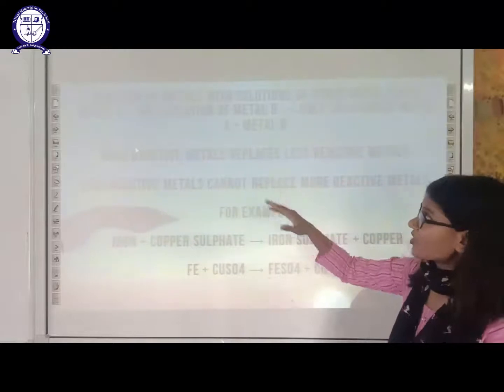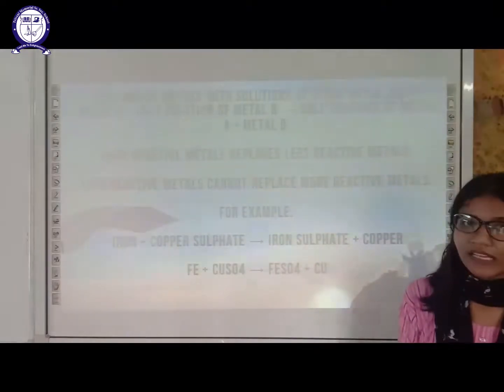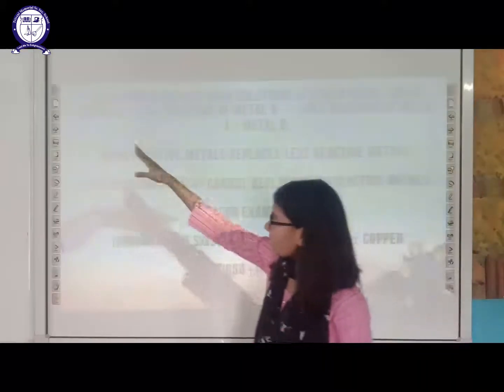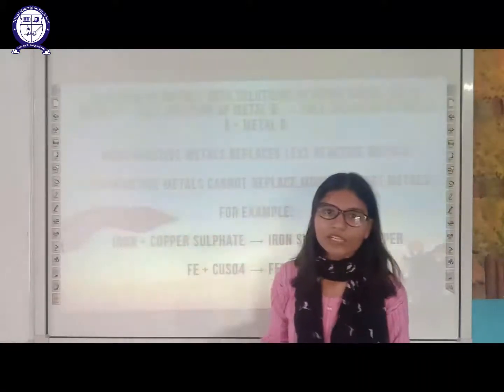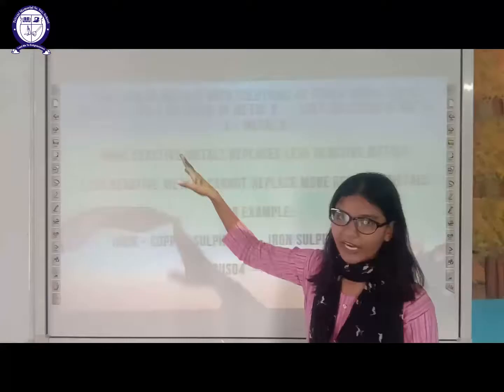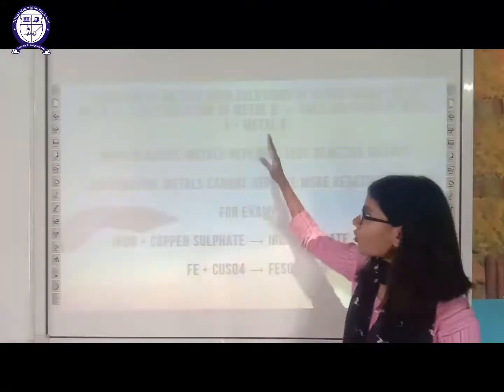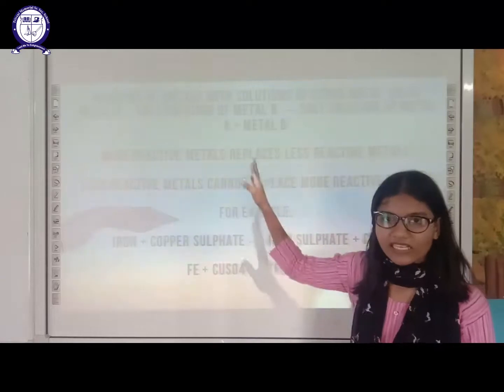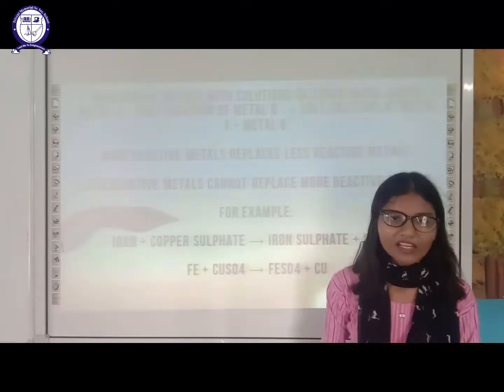Next is the reaction of a metal with a solution of another metal or salt. For example, metal A plus salt solution of metal B will result in salt solution of metal A plus metal B. This is an example of a displacement reaction.